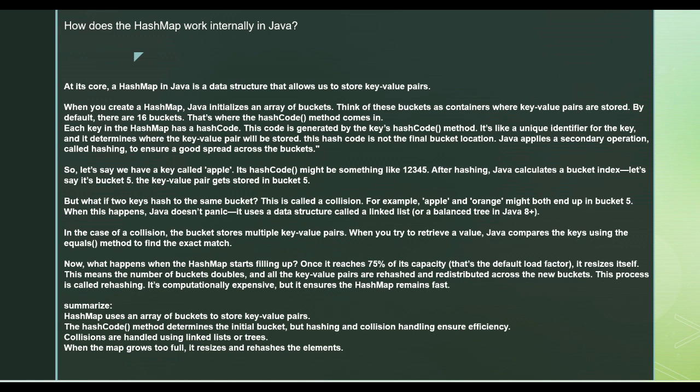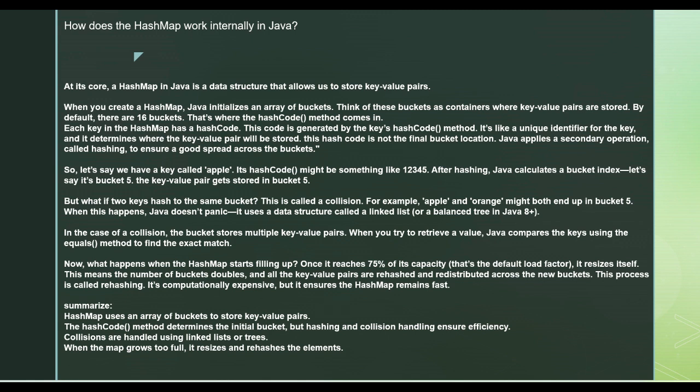Now, when you're trying to put something in a HashMap, there is a concept of equals and hashCode methods. The hashCode method comes into the picture for each key.